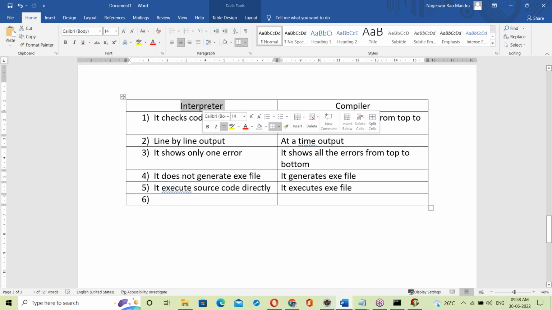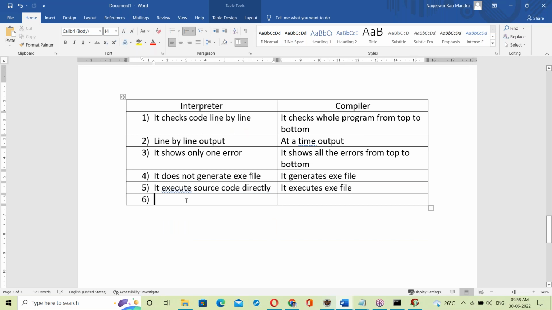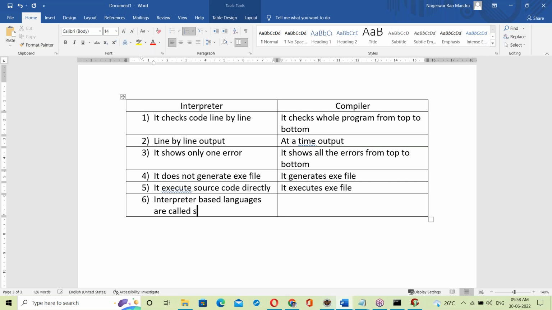Interpreter based languages are called scripting languages. These are scripting languages. Okay, interpreter based languages are called as scripting languages.